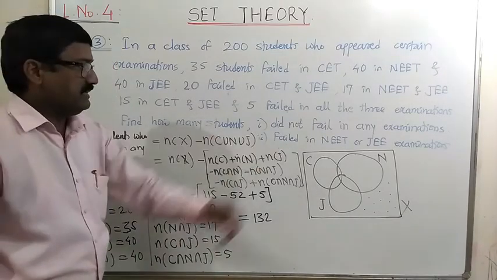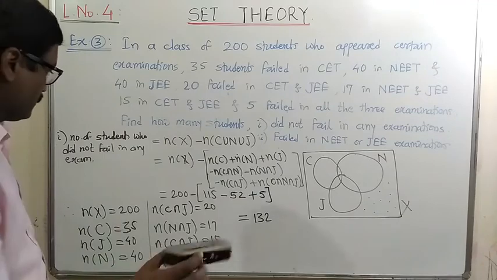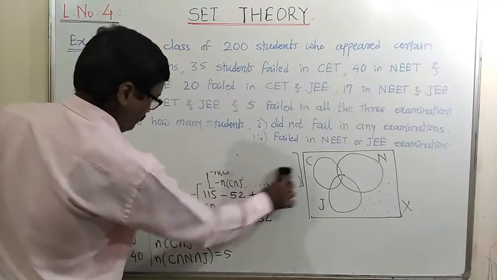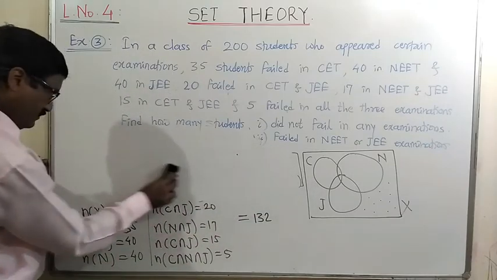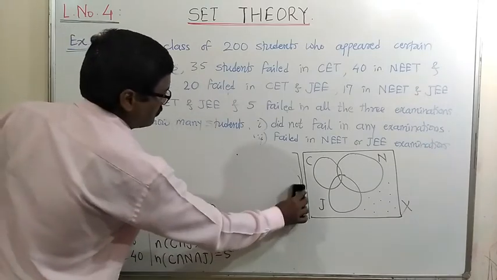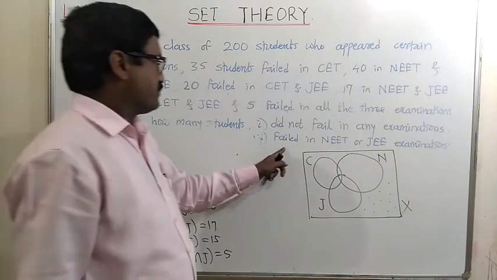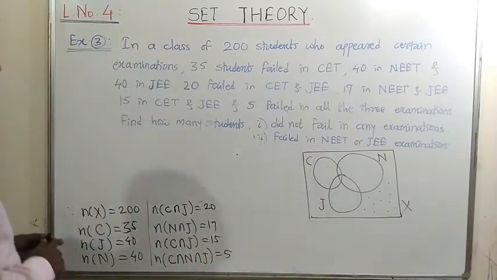Second one, failed in NEET or JEE examinations, that is asked now in the second part. Let us see the second one. Number of students who failed in NEET or JEE exam.